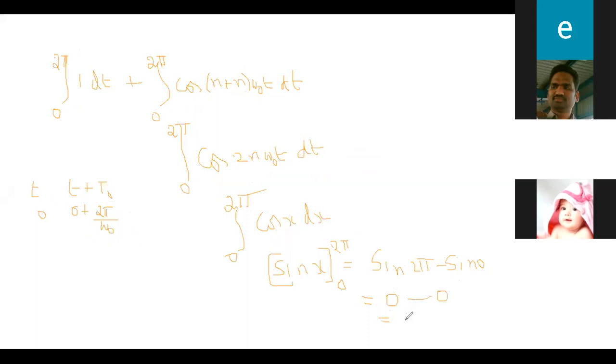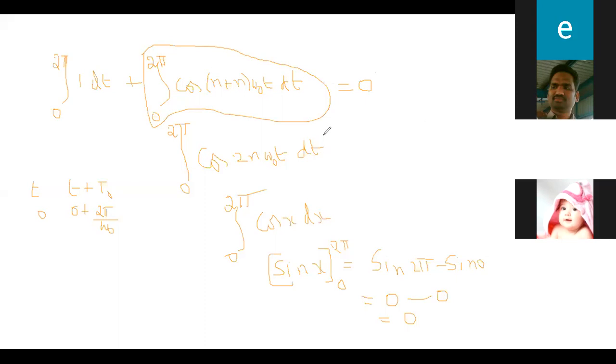So totally this is 0. So whatever we take, the first term, and this is the second term: in a full cycle, the cosine function integrates to 0. Understood? The term is 0 here.